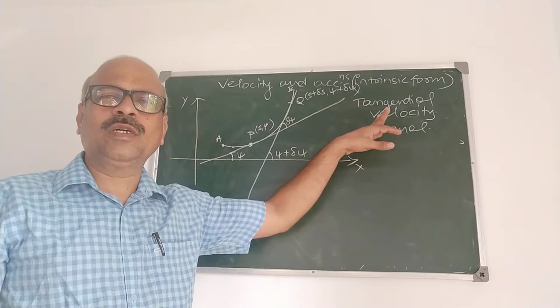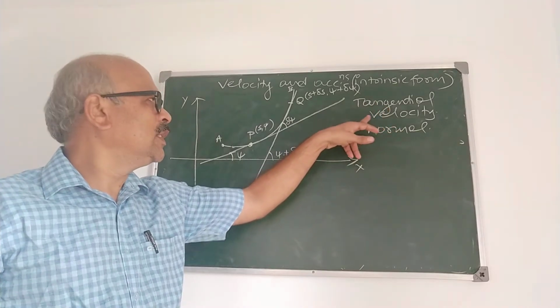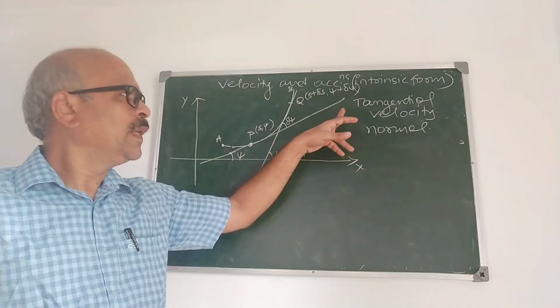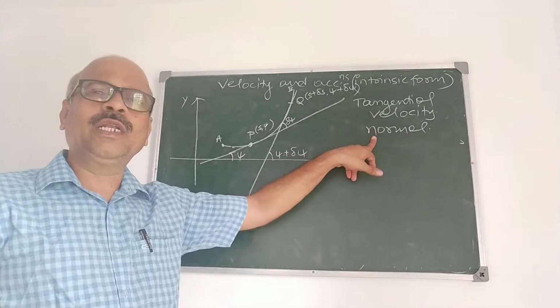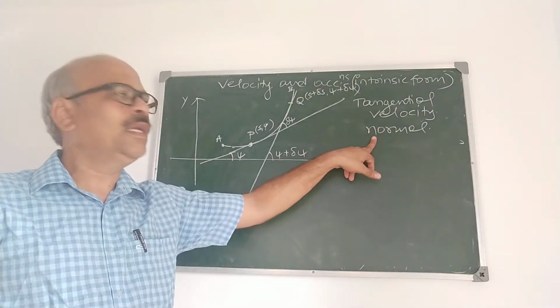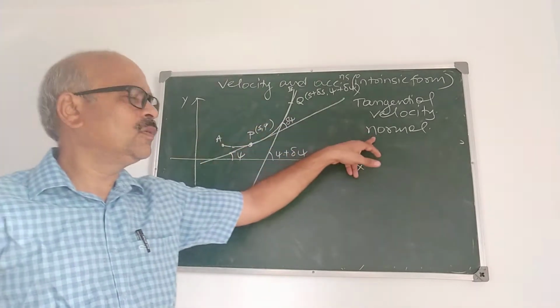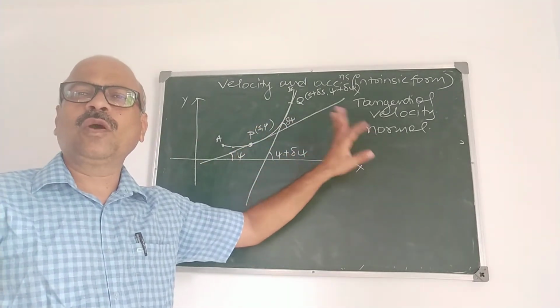Tangential velocity is the component of velocity along the tangent to the curve at the point P, and the component of velocity along the line perpendicular to the tangent at P is called normal velocity.